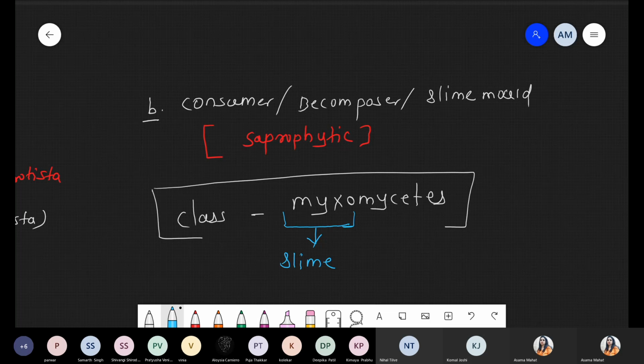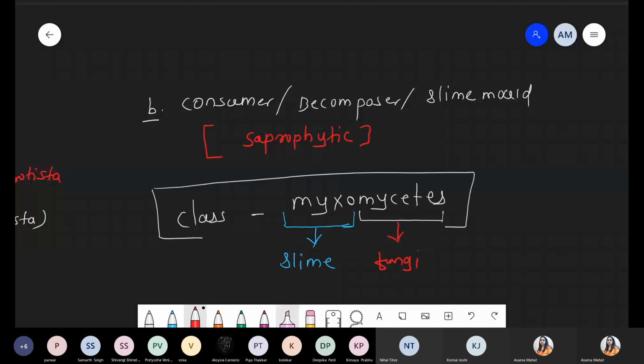It means they also produce some slime layer. And whenever we are talking about mycetes, MYCETES, mycete is nothing but a specific type of class, the fungus class, fungi, right?